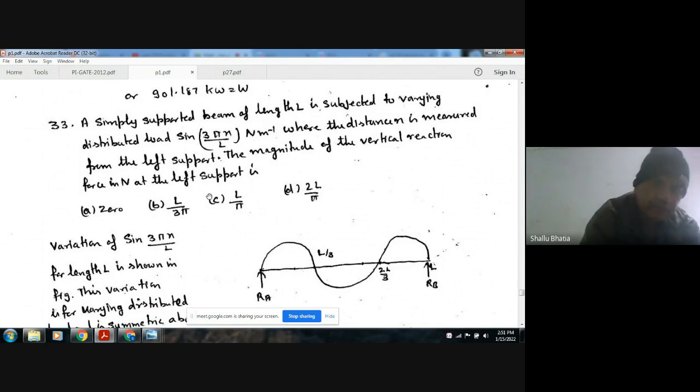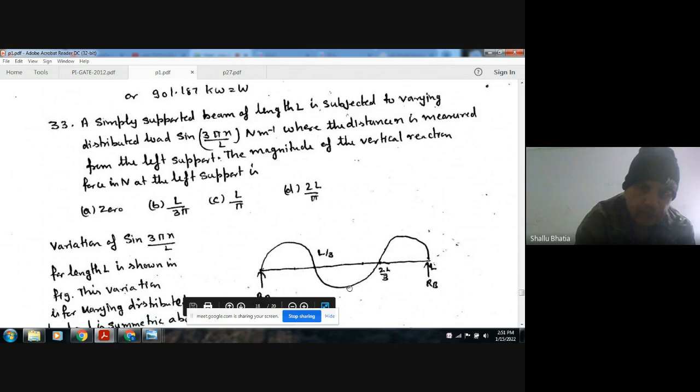So this is the uniformly varying load. And if we draw its graph, we get the graph of the sine curve, like this, for the length L. So we can see that for this length L, this uniformly varying load is symmetrical about the center.